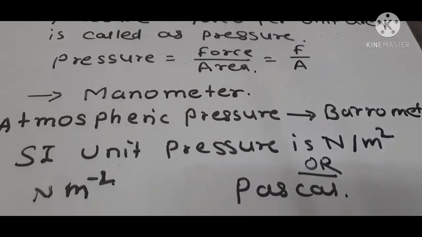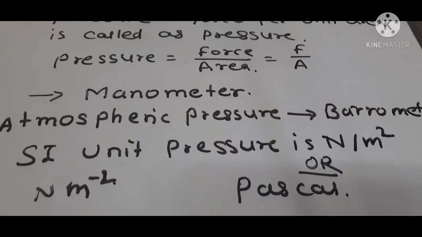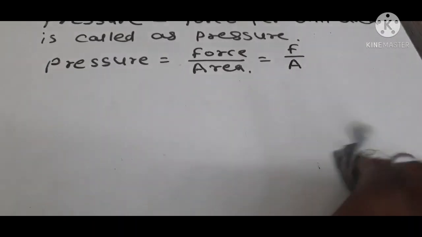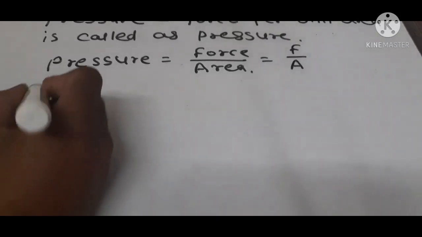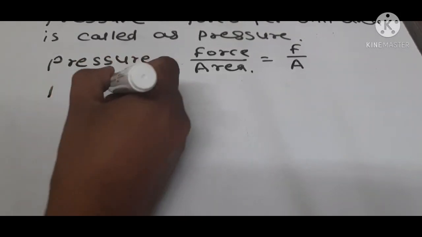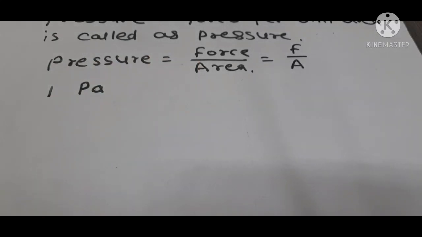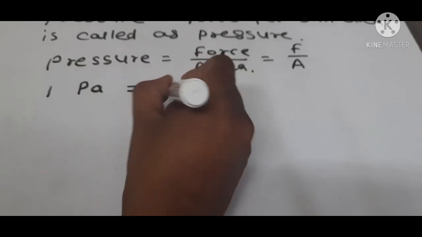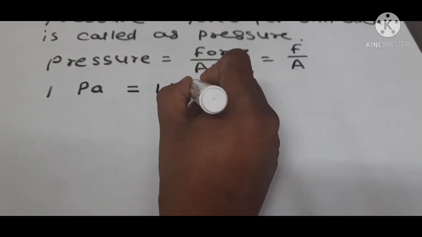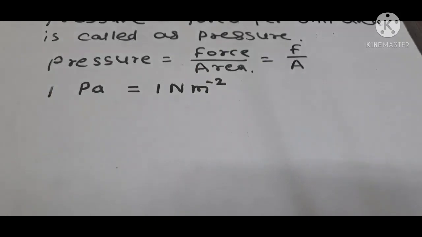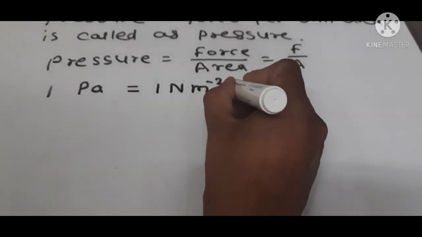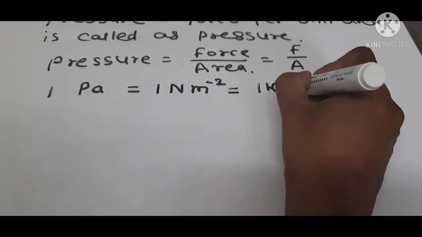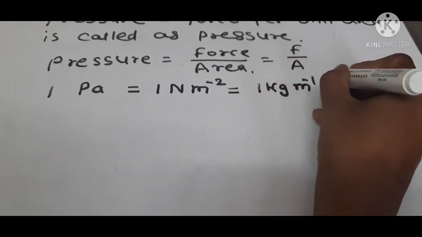So let's see the units of pressure. The SI unit of pressure is Pascal or Newton per meter square. So 1 Pascal is equal to 1 Newton per meter square, which in terms of kg is 1 kg per meter per second square.